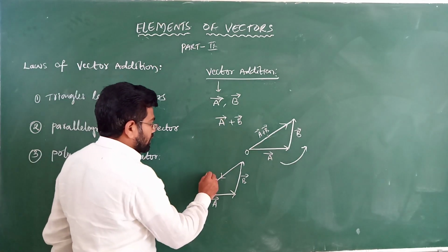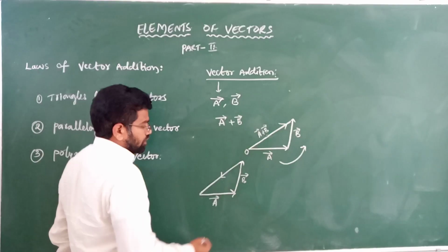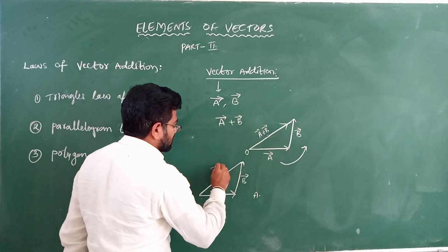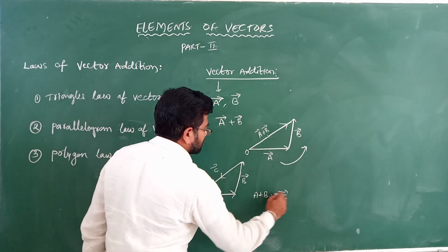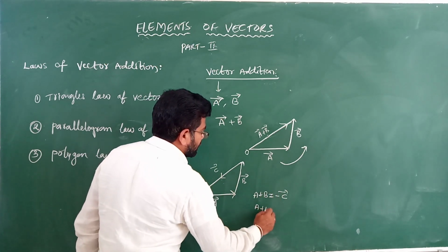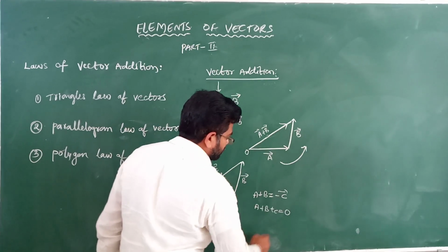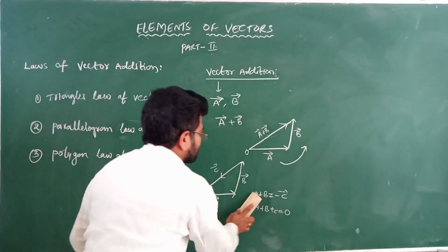So here a plus b. Suppose, for example, c. a plus b is equal to minus c. But here a plus b plus c is equal to 0. Otherwise no need to write it like this.